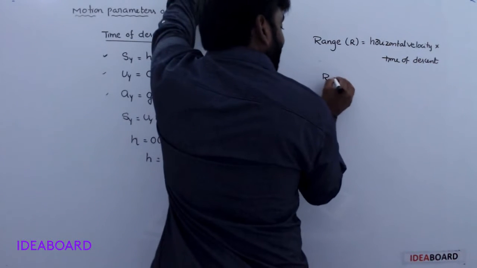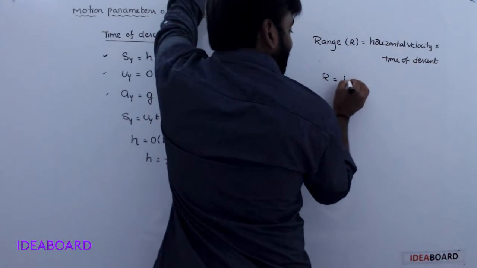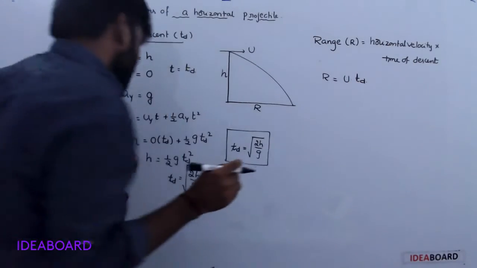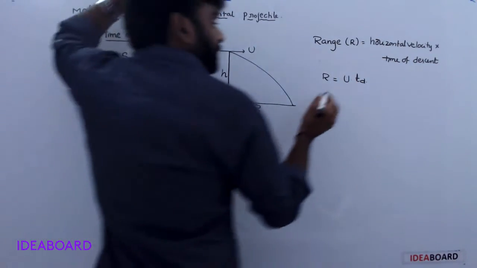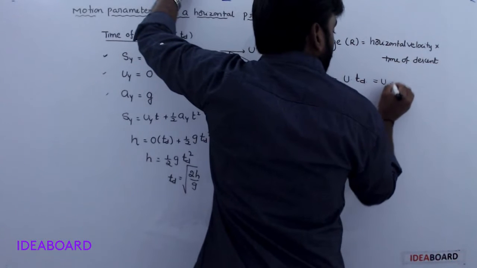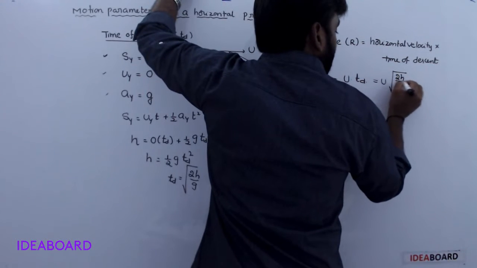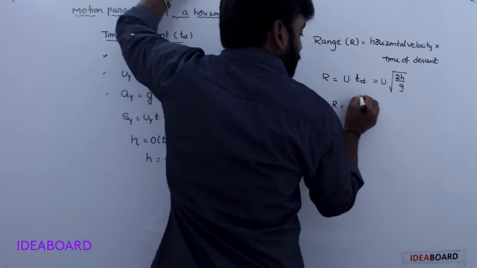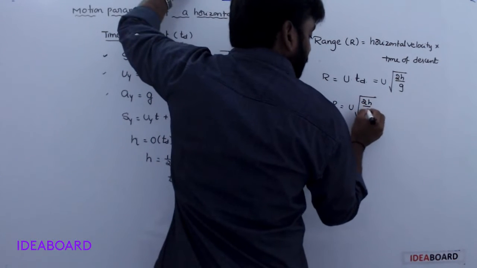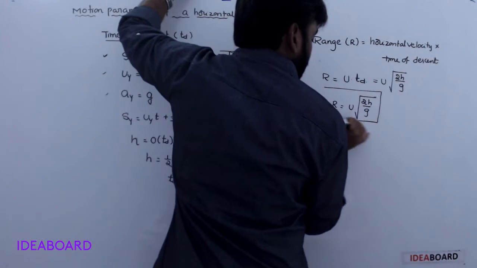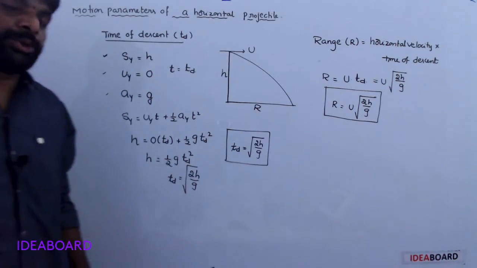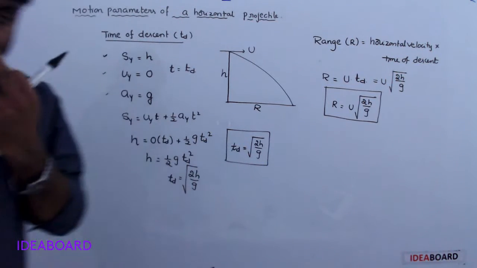Range R is equal to horizontal velocity u into time of descent td. But here td is equal to square root of 2h by g, so R is equal to u square root of 2h by g. Understood?